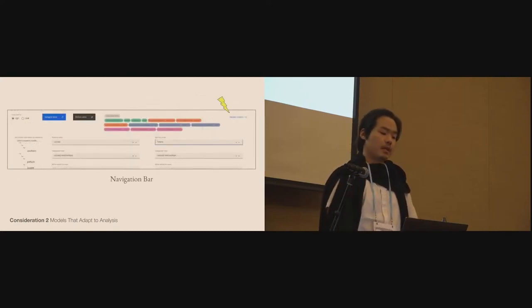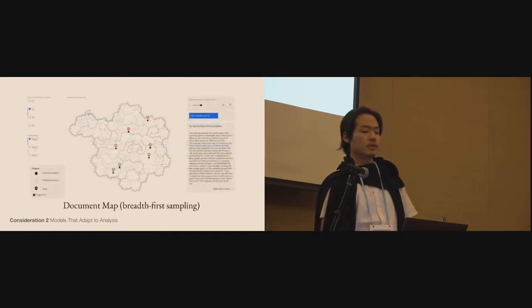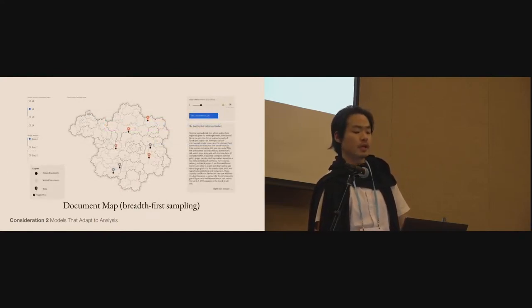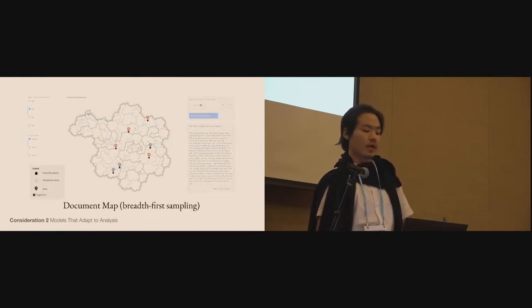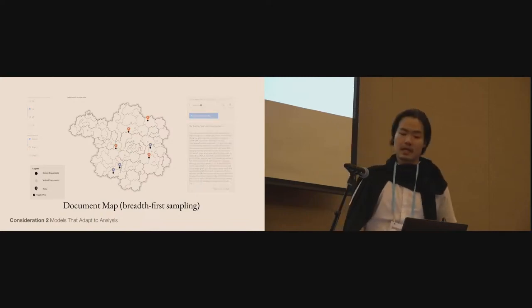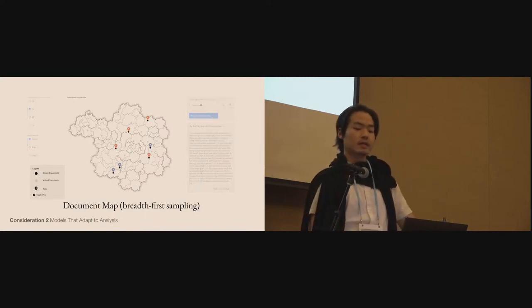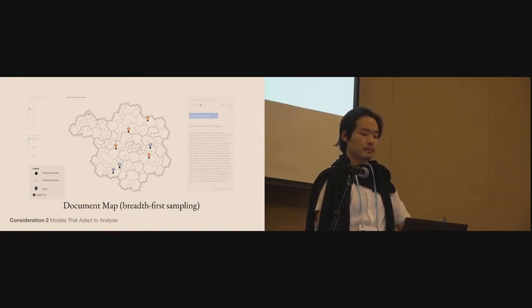Once the models are updated, they can continue to sample documents using these models. So here we see the document view, document map view, where the colored pins indicate documents that have already been coded, and gray hexagons indicate documents that have been visited but not been coded yet.